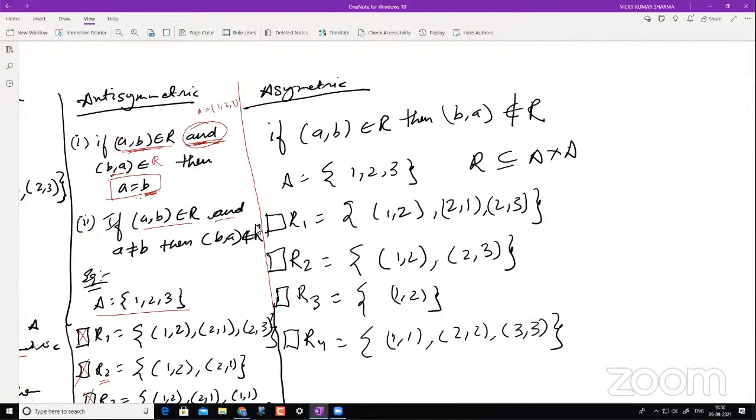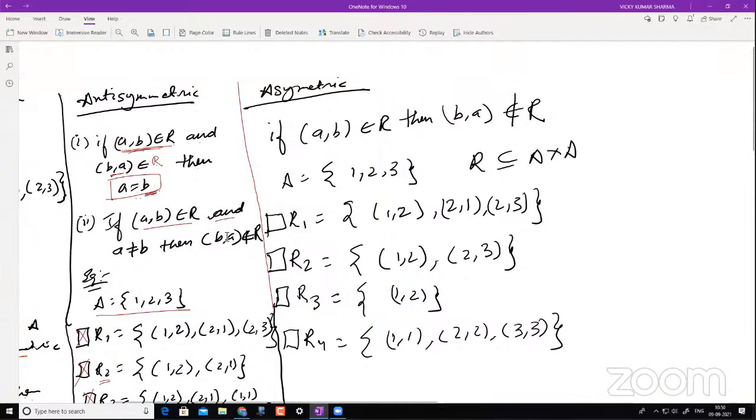So now I will give you an idea. When you see the diagonal, the word I told you earlier, diagonal element, right? If I say these diagonal elements, that means if I'm using this A cross A, then I'll be using the first definition. And if that is not happening, I'll go with the other definition, that is, when A is not equal to B.